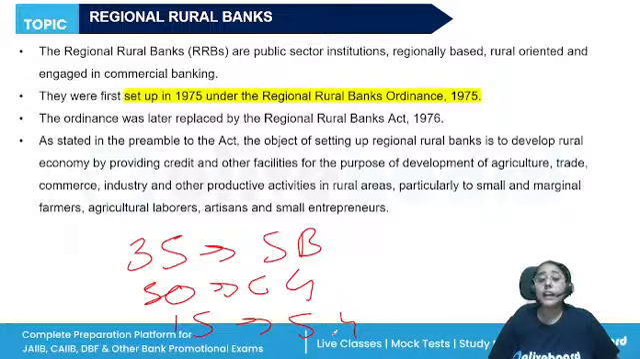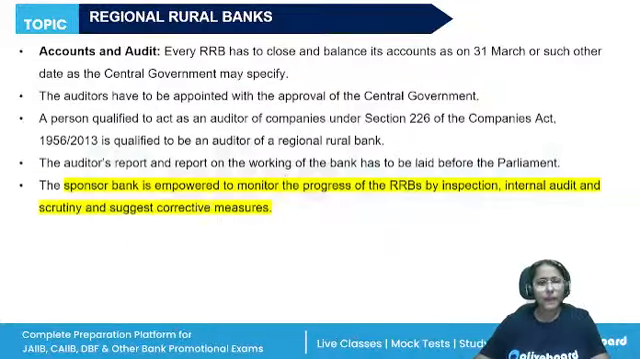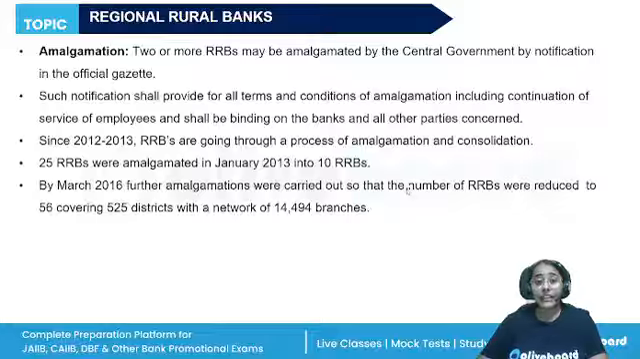Again, if we talk about the accounts and audits, on 31st March they will have to close their accounts and balance. Auditors will be appointed as per the approval of the central government, qualified to be an auditor of the RRB. They will report on the working of the bank and it will be laid before the parliament, right? And then the sponsor bank is empowered to monitor the progress of the RRB by inspection, internal audit, scrutiny, amalgamation.